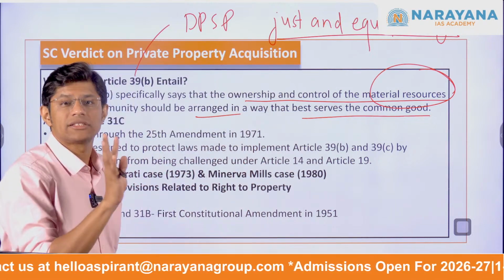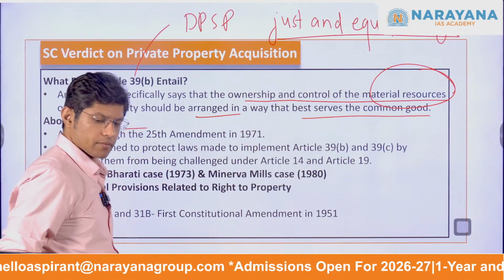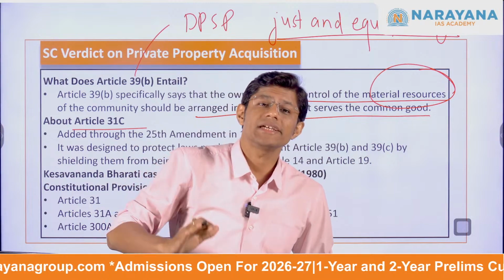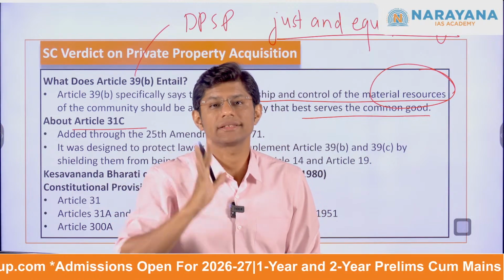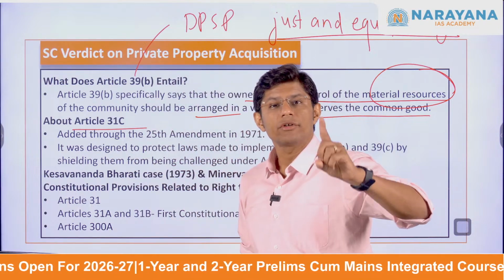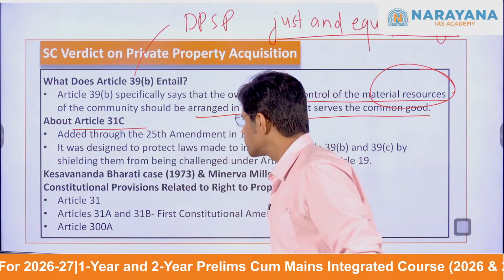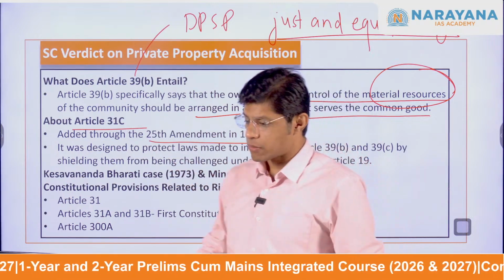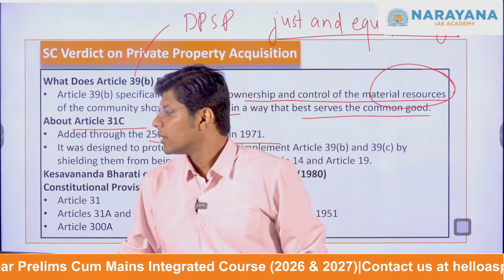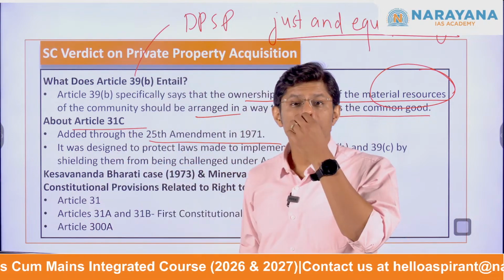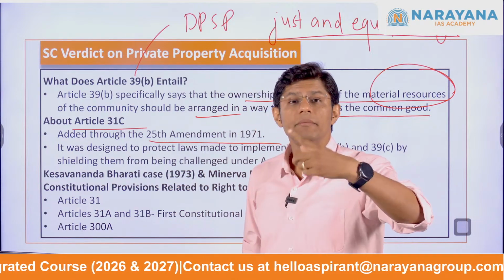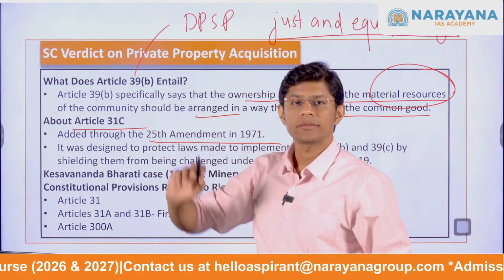Now, let us try to understand Article 31C. Article 39 is part of the DPSP. Article 31C is part of the fundamental rights. Article 31C was added to the Indian Constitution through the 25th Constitutional Amendment Act in the year 1971. It was designed to protect the implementation of Article 39B.